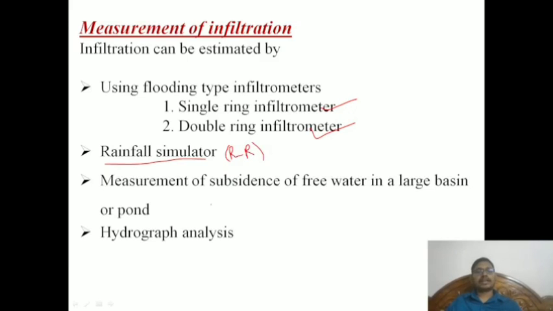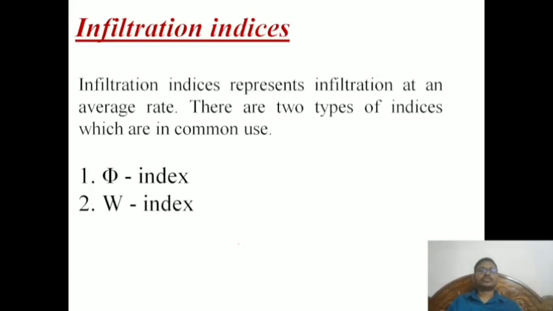We can also use measurement of subsidence of free water in a large basin pond, and hydrograph analysis. Infiltration indices represent infiltration at an average rate. The two commonly used and important ones are the phi index and the W index. Both are very important and very commonly used.